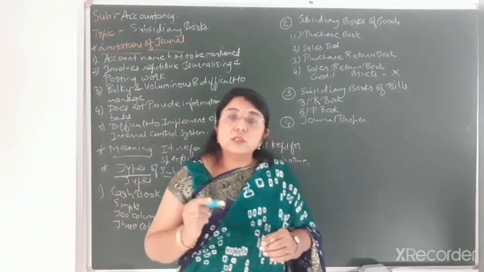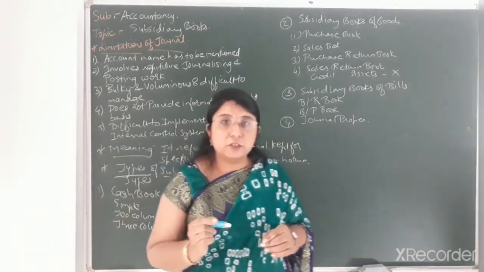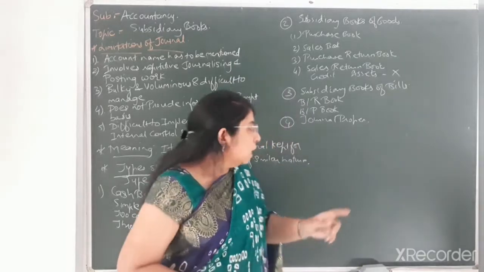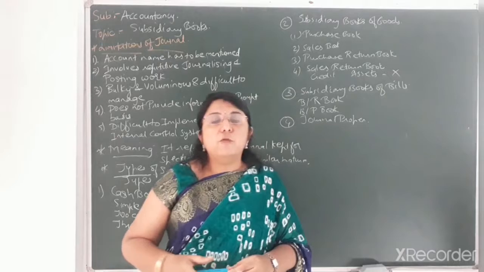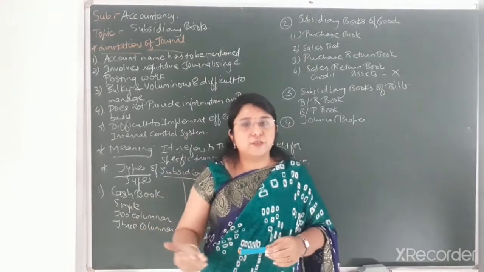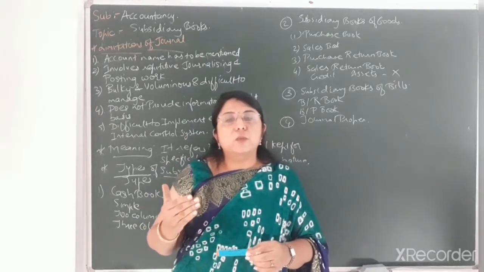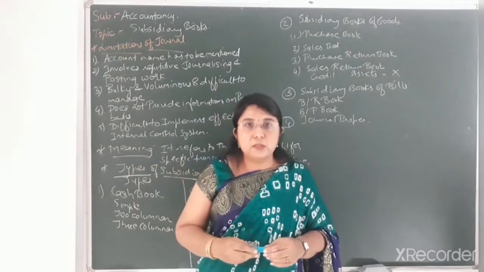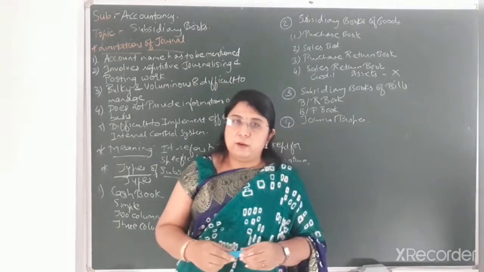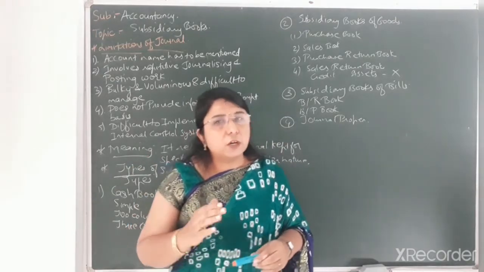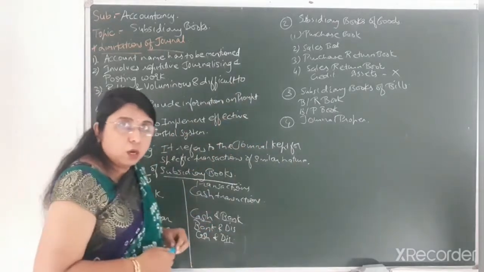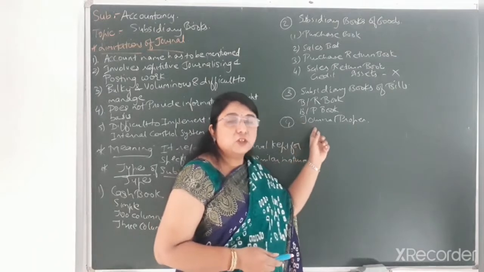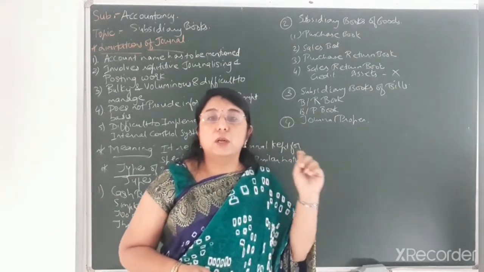So such asset related credit transactions can be recorded in the journal proper. Even goods given as donation, goods given as charity, goods distributed as free samples, or goods destroyed by fire cannot be recorded in any of the subsidiary books that we have discussed till now. So that type of transactions will be recorded in the journal proper.